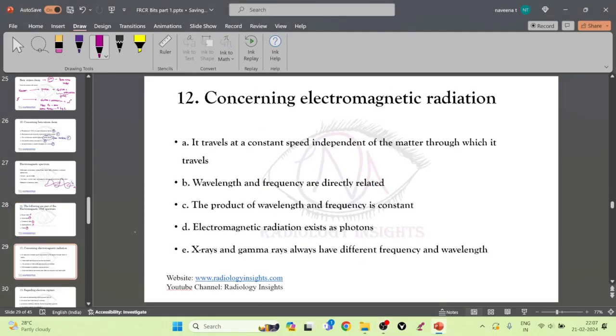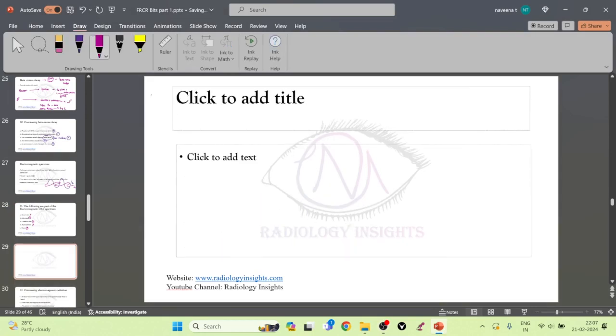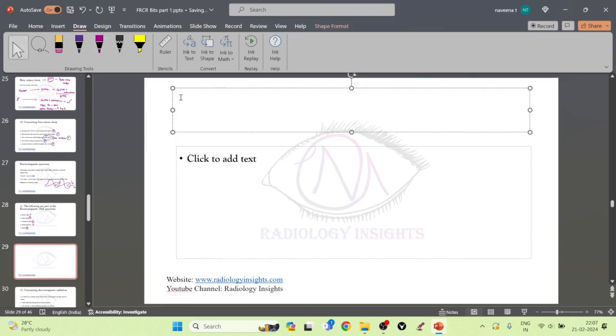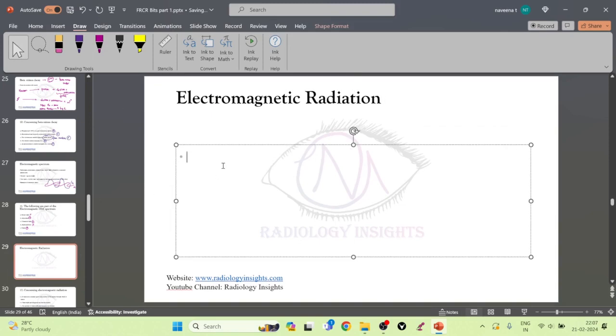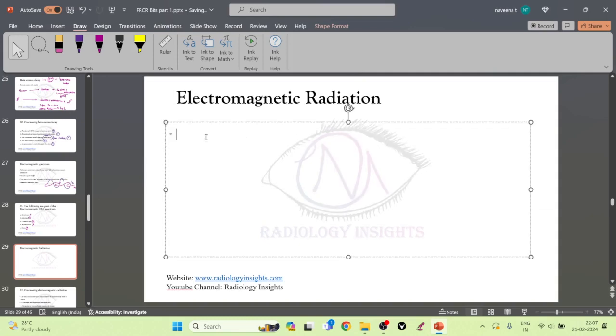Hello friends, let us now answer one more question about electromagnetic radiation. Before we go into the details, let us first learn some important points about electromagnetic radiation. Electromagnetic radiation consists of two waves. As the name says, it has both electric and magnetic waves, which are perpendicular to each other. These electric and magnetic waves travel at constant speed.